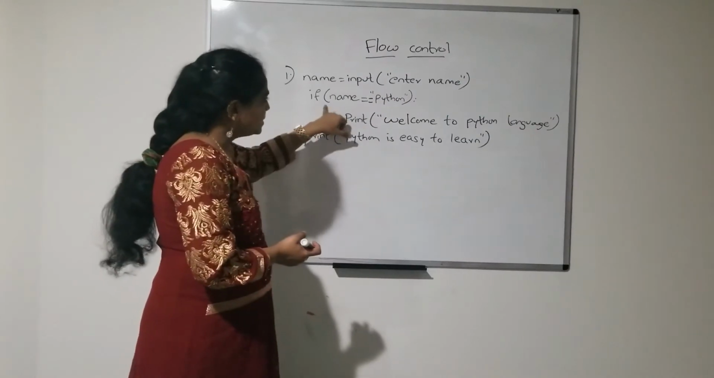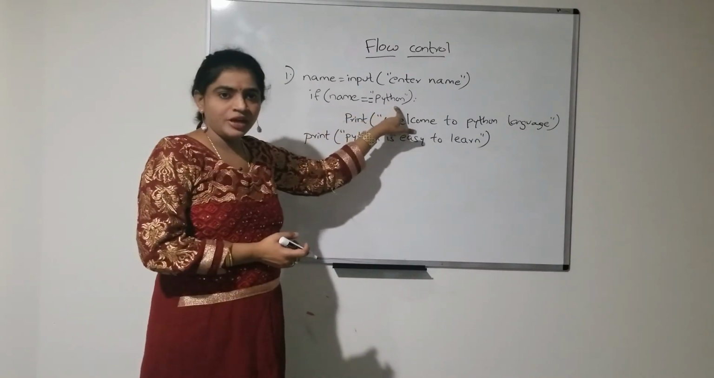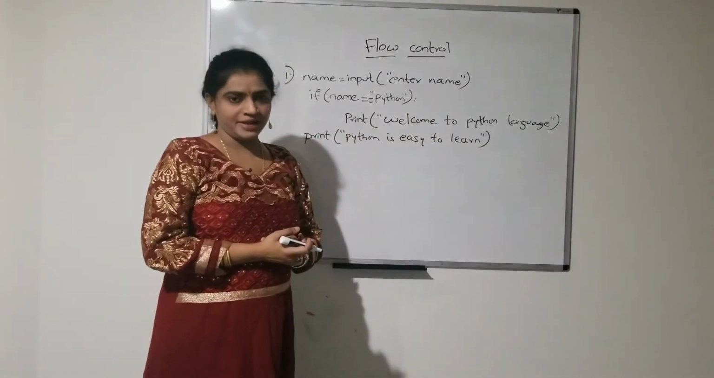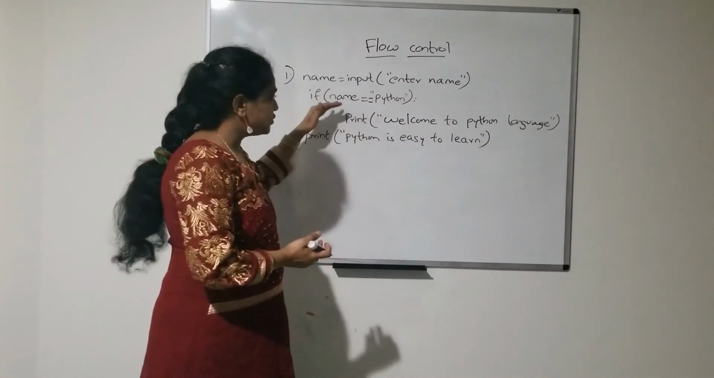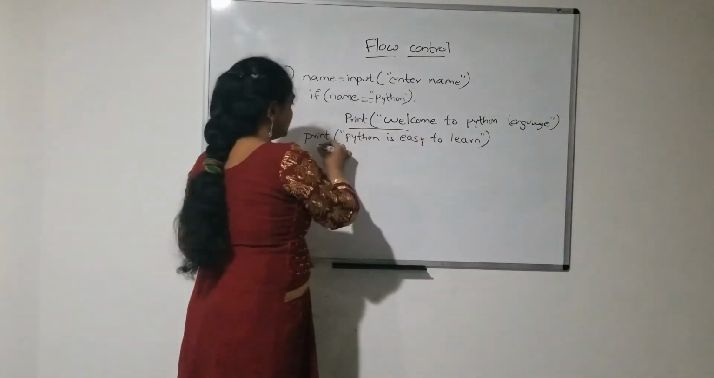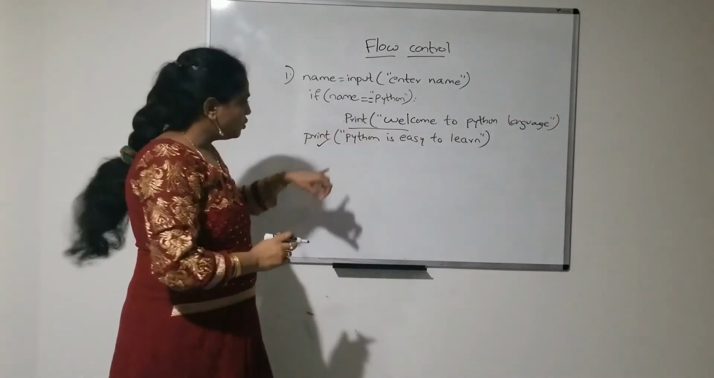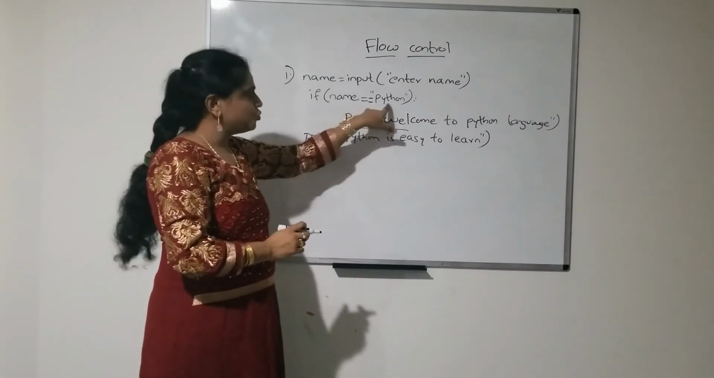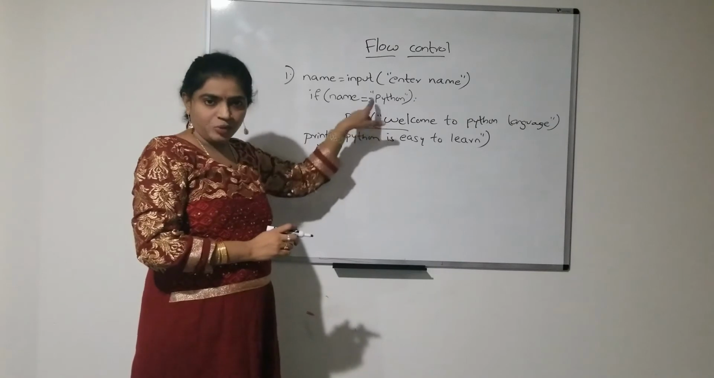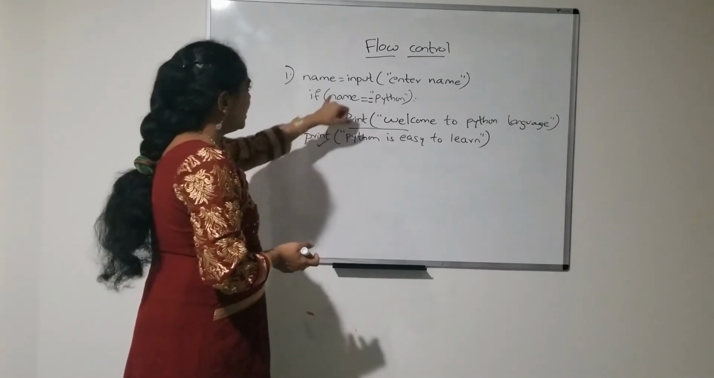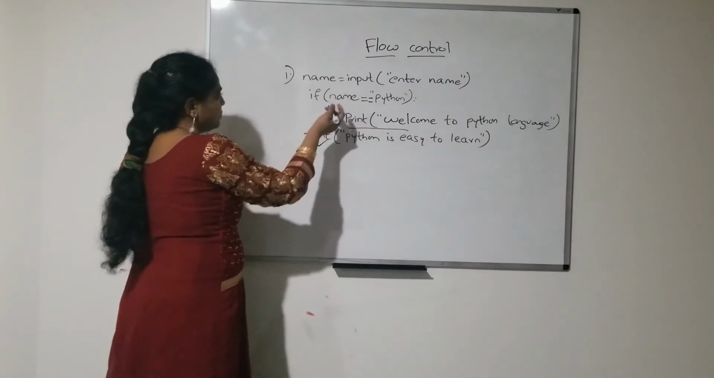If that string is equal to Python, then you have to execute this statement, welcome to Python language. If that string is not equal to Python, there is no need to execute this statement, just the next statement will be executed. So, this statement will be executed in both cases, whether the condition is true or false. Here I have taken the input as Python itself.